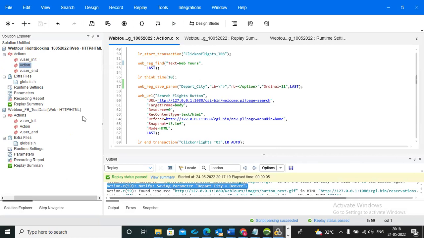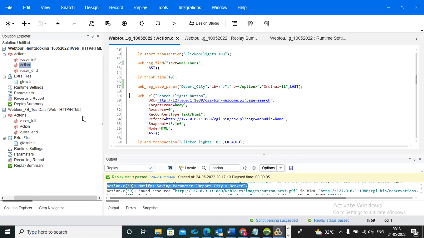Save length specifies how many characters are supposed to be captured. Save offset specifies how many characters are supposed to be skipped. So we have the arguments save length, save offset, and the ordinal.